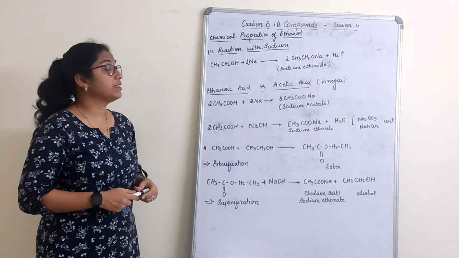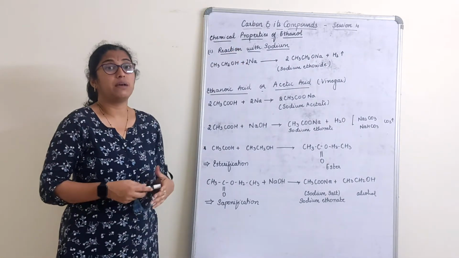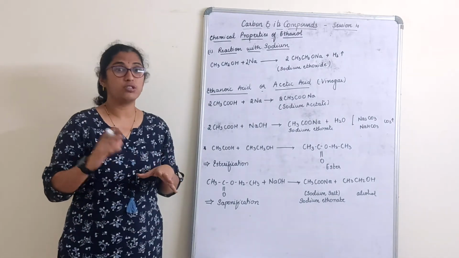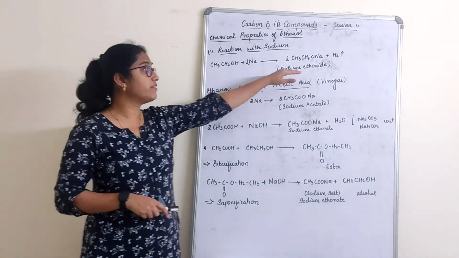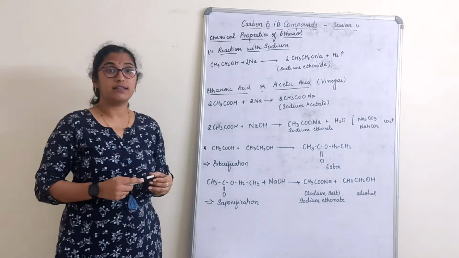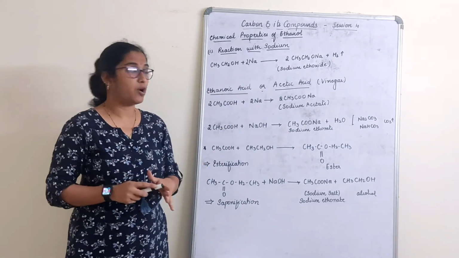So when we talk about the chemical properties of ethanol, reaction with sodium. What happens when ethanol reacts with sodium? We only have to remember the reactions and what their byproducts are. So ethanol reacts with sodium to give a sodium salt, that is sodium ethoxide, and hydrogen gas is released. And how do you check the presence of hydrogen here? It's again the pop test.